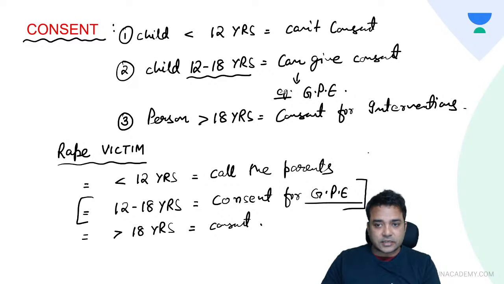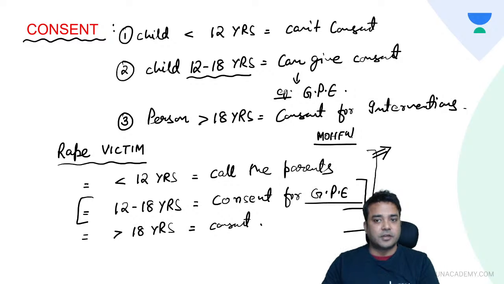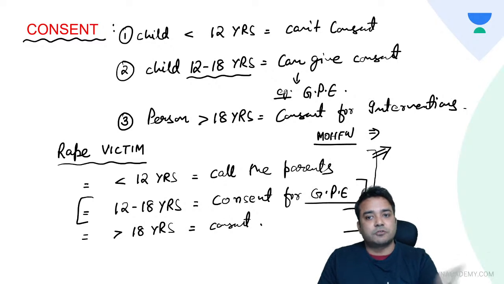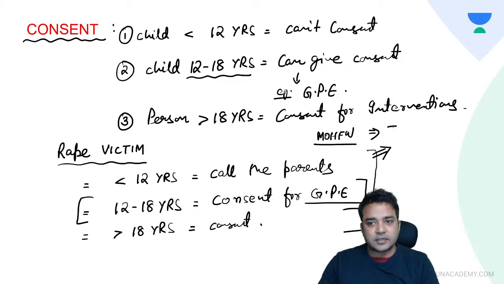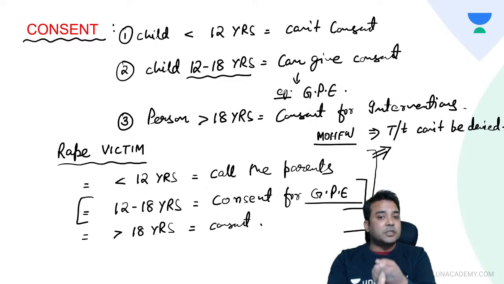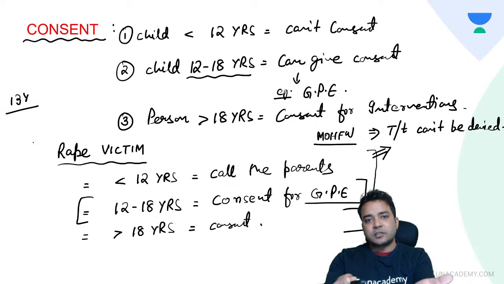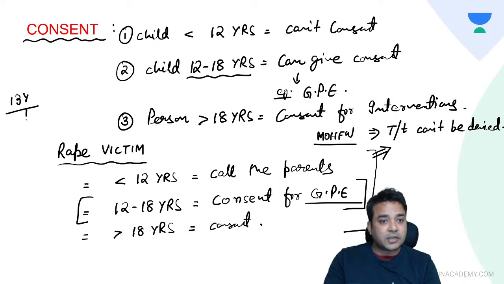Now regarding examination of the victim, always remember we have guidelines given by the Ministry of Health and Family Welfare, and these guidelines came in 2014 itself. This guideline is for examination of survivors of sexual assault. These guidelines say treatment can't be denied by the doctor. You as a doctor cannot deny treatment to the victim. If the victim has come with an OPD card, and suppose the victim is 13 years old, obviously she has come to the hospital for treatment, so you will treat her.